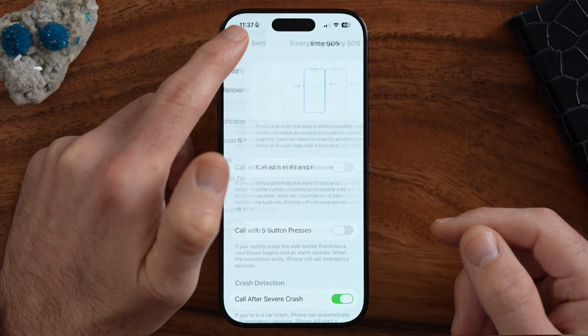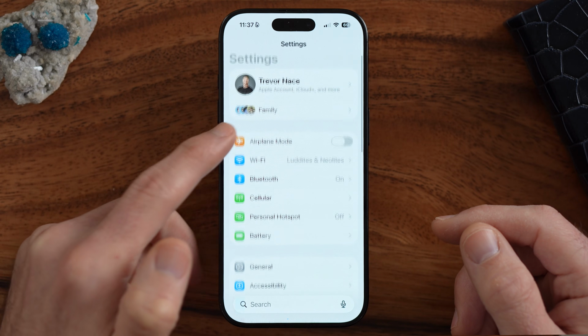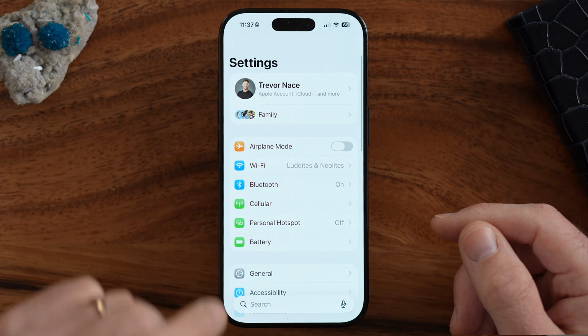Another really cool feature is if we go to the very beginning of your settings, you might notice when you're on a call, you accidentally press that side button and it immediately ends the call. Now, this is a feature that is built into that button, but you can, of course, turn that feature off so you don't accidentally hang up on somebody when you're on the call.